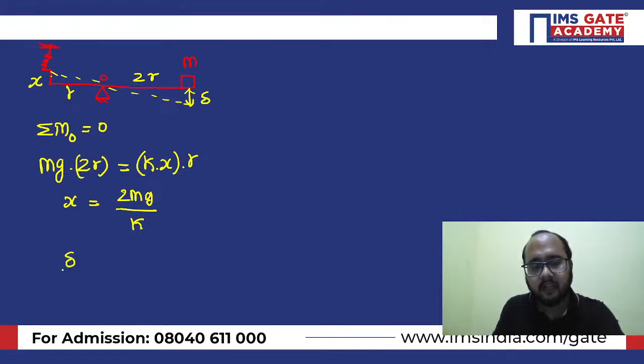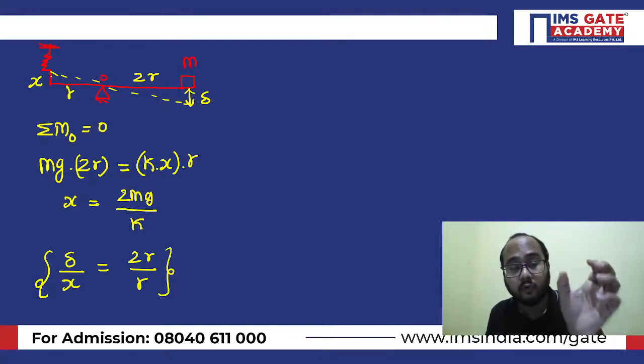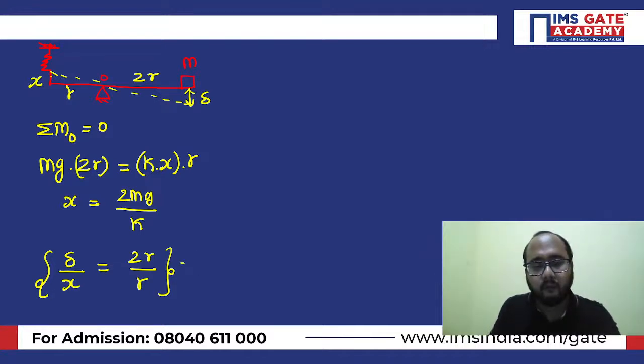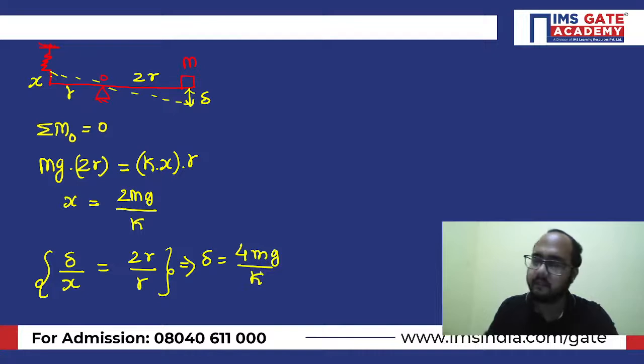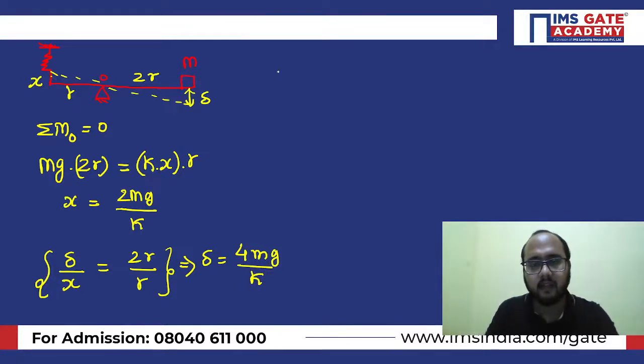You can write delta by x equals 2r divided by r, simply by the similar triangles property. So from here you can get the value of delta. The r's will be cancelled out, and it will become 4mg by k. Clear? This much part is clear.